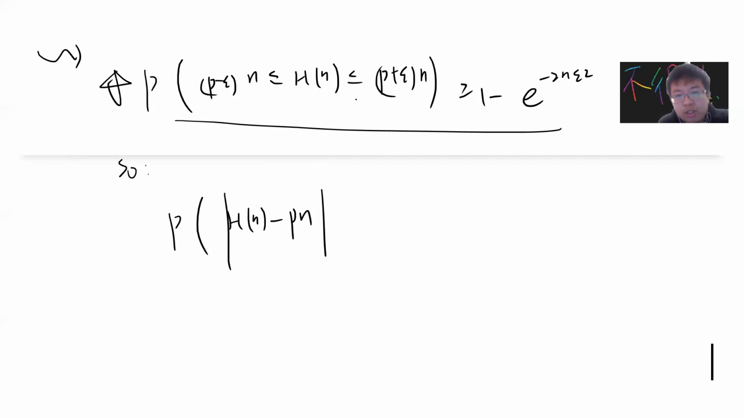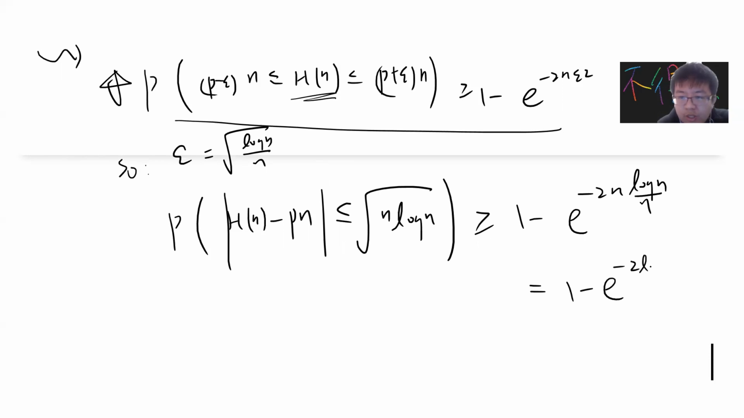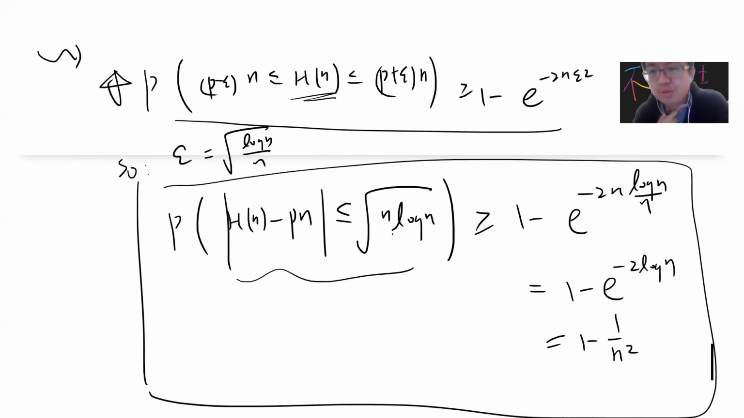So basically this is also concentration, because I proved that the concentration of the average within epsilon is greater than or equal to something. So this bound is non-trivial. For example, let's choose epsilon to be the square root of log n divided by n. Then you can prove the following: this is greater than or equal to 1 minus exponential of minus 2 log n, which is 1 minus 1 over n squared. So this is very non-trivial. It's very non-trivial to see this is true.